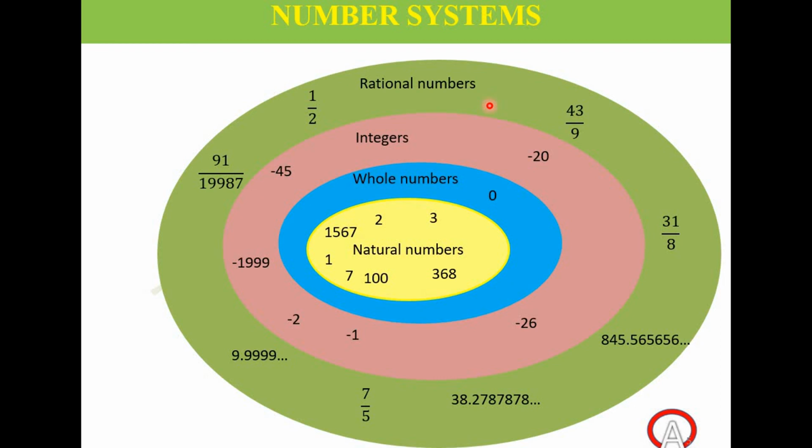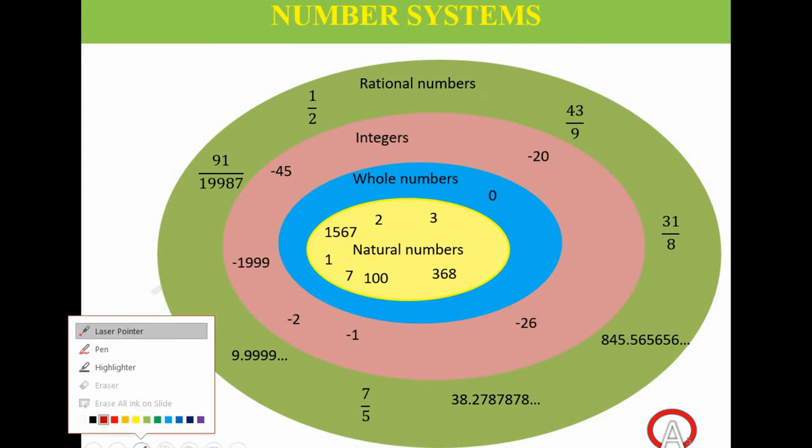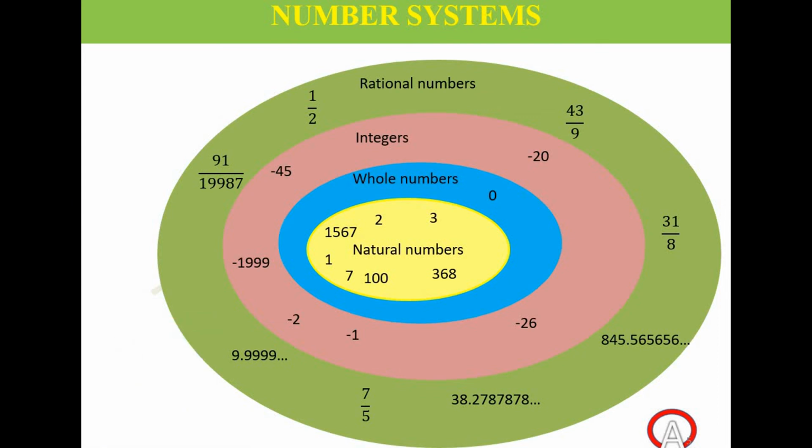We call rational numbers and irrational numbers together real numbers. If you learn it, it's a very interesting topic. The opposite of rational numbers is irrational numbers. Rational is something which can be written in the form p by q, where q is not equal to 0. Irrational is something which cannot be written in the form of p by q. It's just the opposite. We call these two together the real number system.